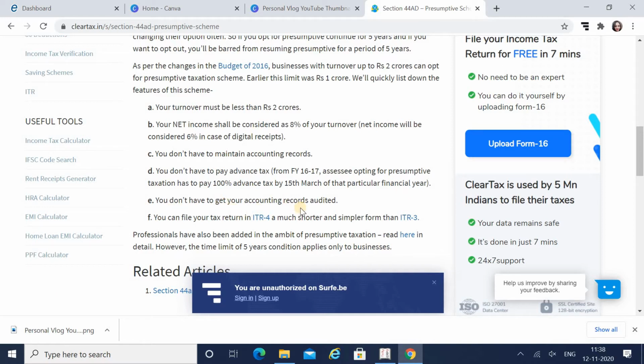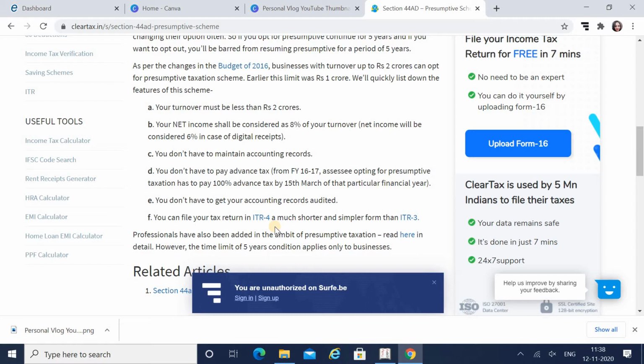Another condition: if you're declaring your income at 8% or 6%, there is no need to get your accounts audited. But if you're declaring your income at less than 8% or less than 6%, then compulsorily you have to get your accounting records audited. You can file your tax return in ITR 4.